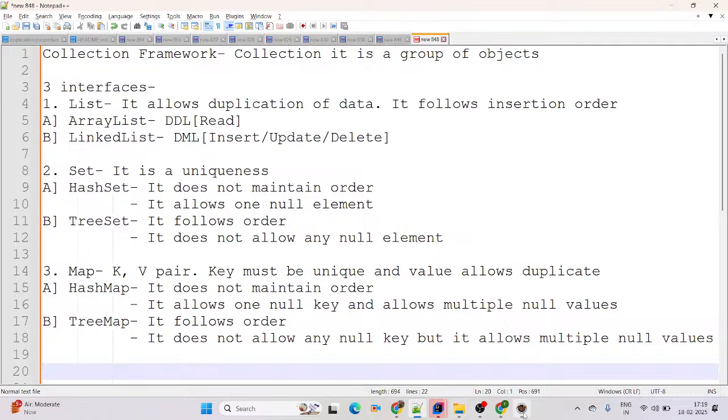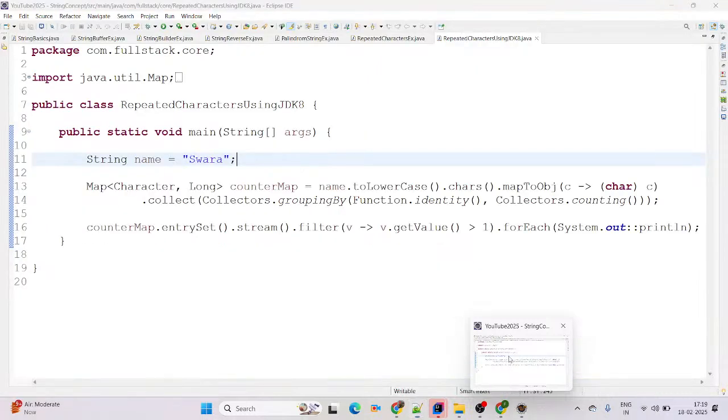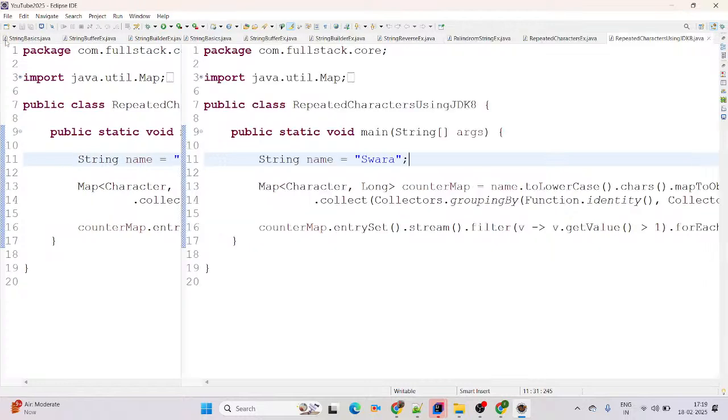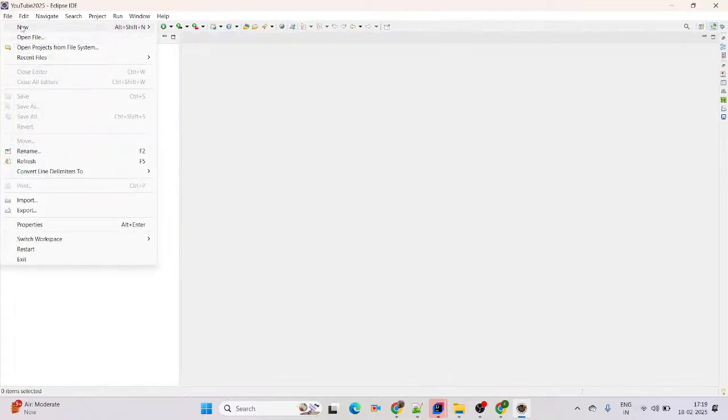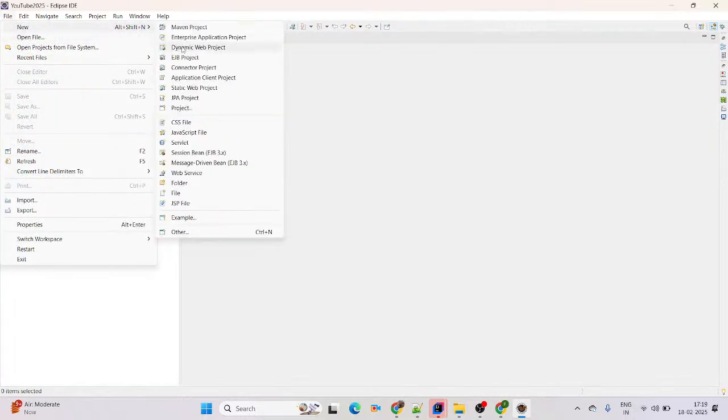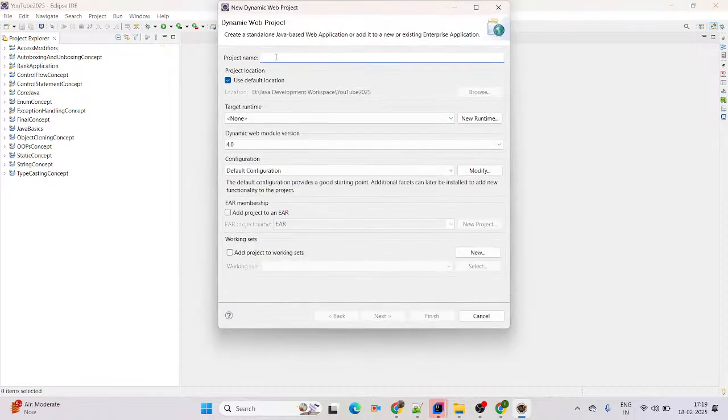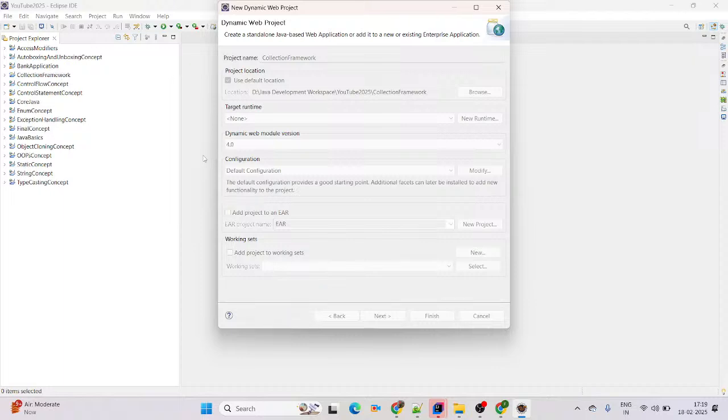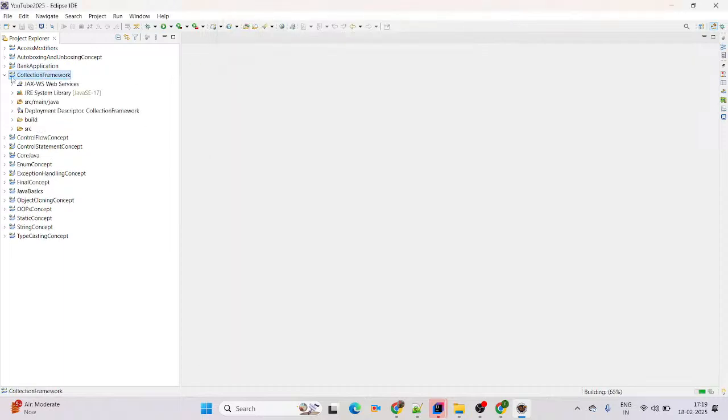For that perspective, I am simply going to open my Eclipse here. Coming to File, New, Dynamic Project. Here I am creating a Java application. The application name I am giving here is Collection Framework. Now simply click on Finish. See, our application is created successfully.